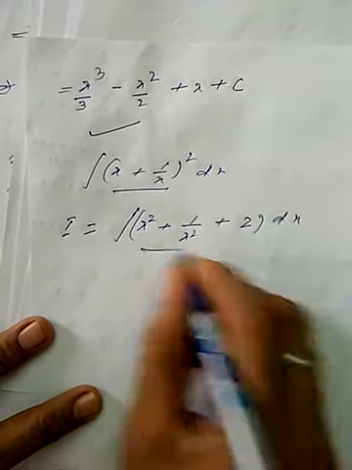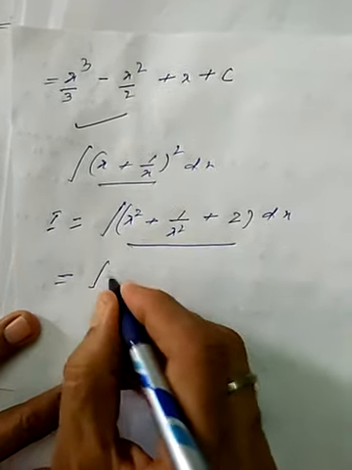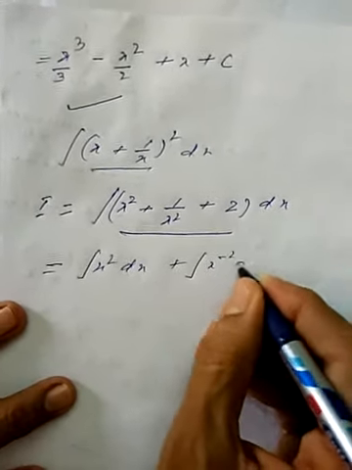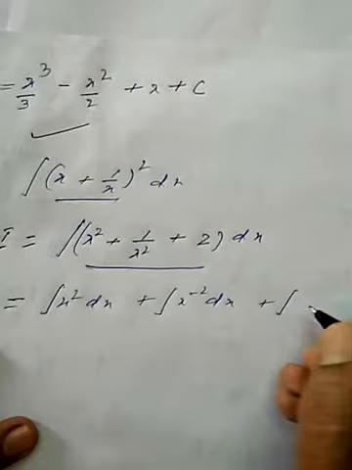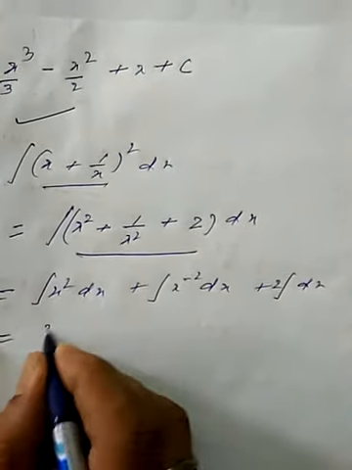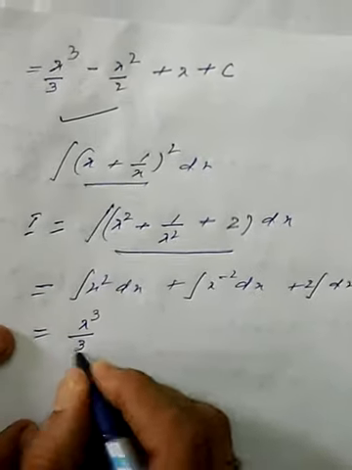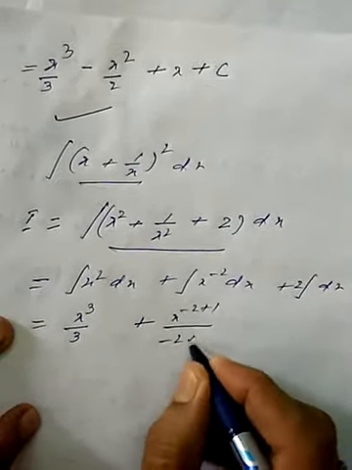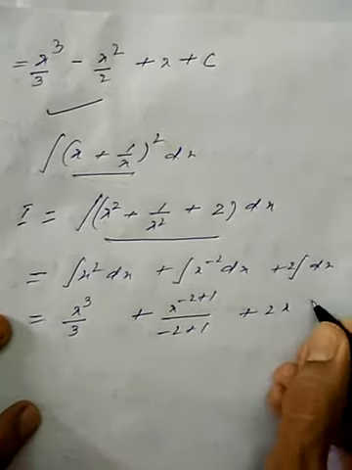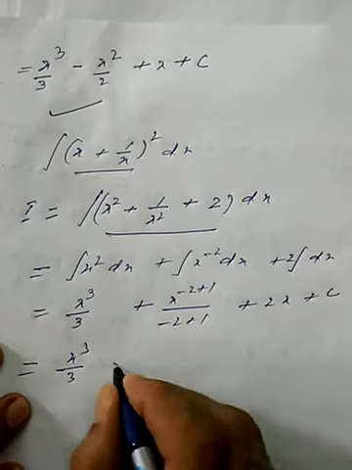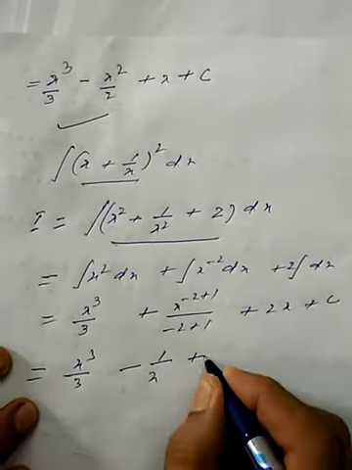Now every part of this moderated integrand is in standard form. First is x square dx, second is x to the power minus 2 dx, and third is 2 outside, dx. This is x cube by 3 plus x^(-2+1) upon -2+1 plus 2x plus c. So finally we get x cube by 3 minus 1 upon x plus 2x plus c.